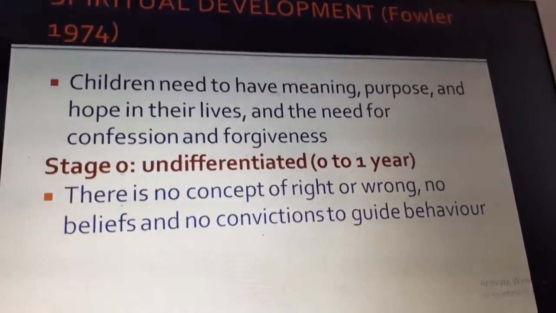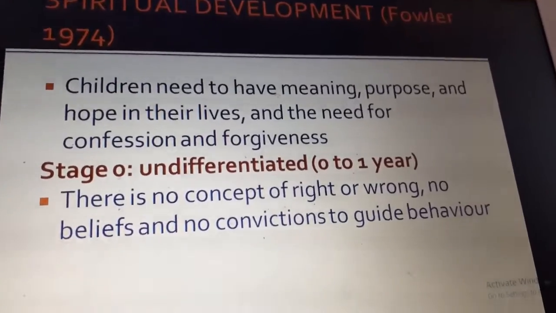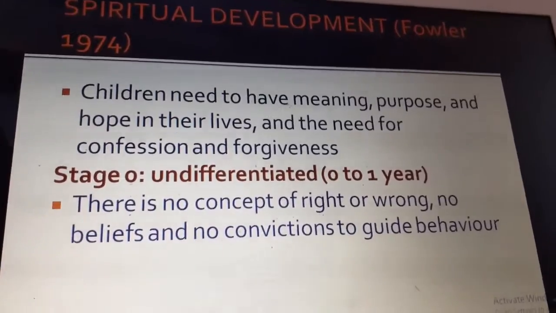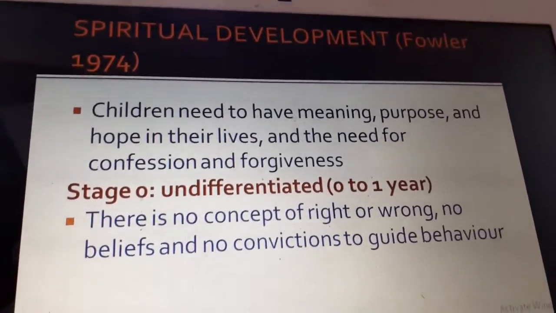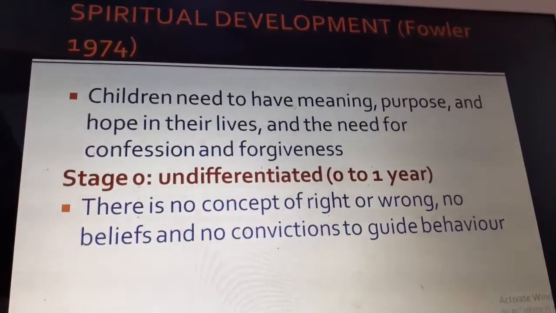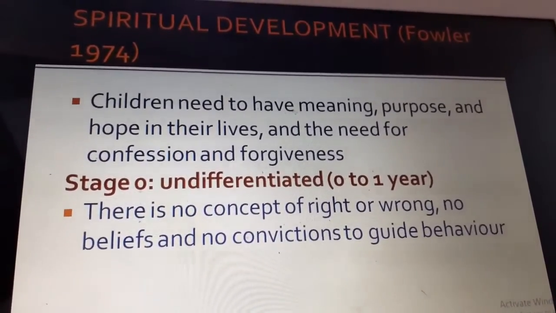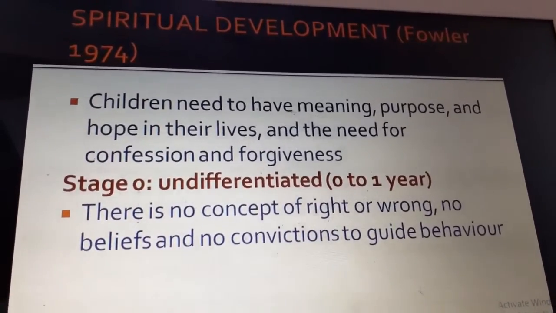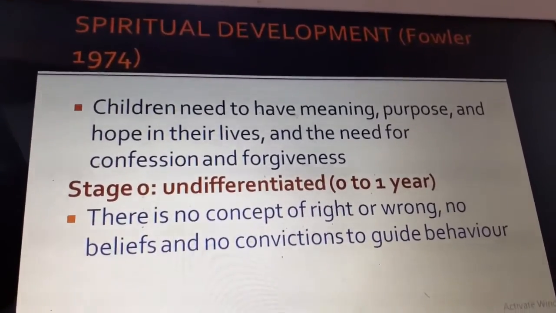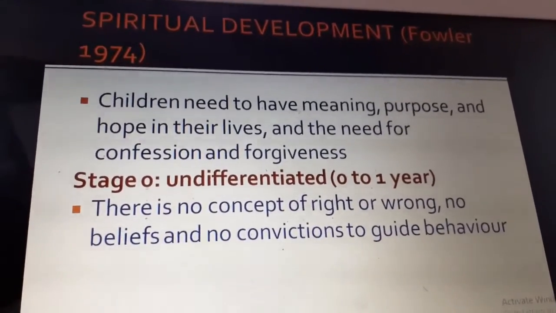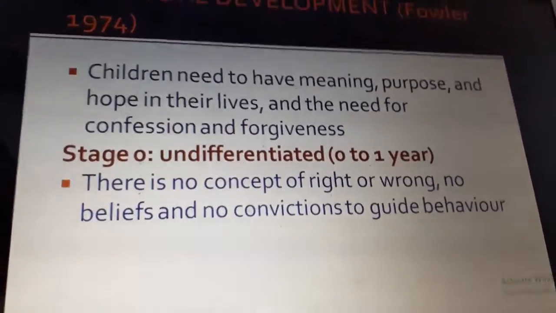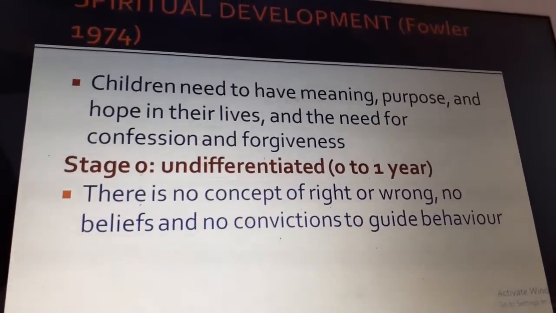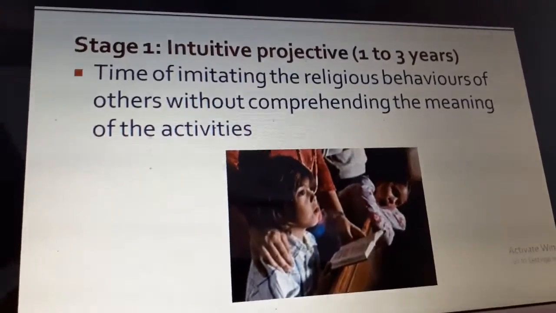Next development is spiritual development, given by James Fowler in 1974. Here, children need to have meaning, purpose and hope in their lives. This is the stage where they slowly start identifying with spirituality and their needs of confession and forgiveness. The first stage is the infancy stage, where the spiritual development is undifferentiated. There is no right or wrong. They just follow and trust the parents, and there is no conviction to guide the behavior. Nobody tells them what is good, right, wrong. They just trust the parents.